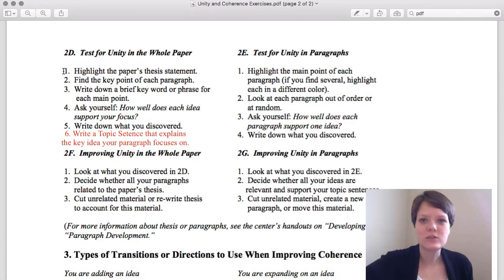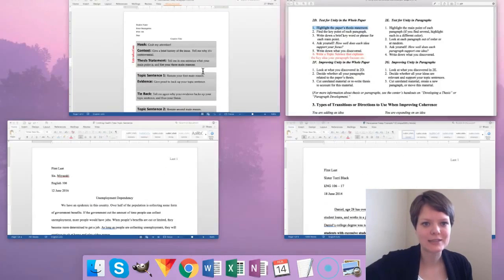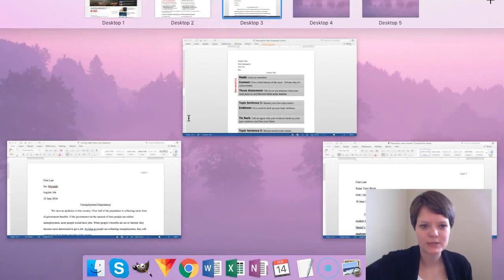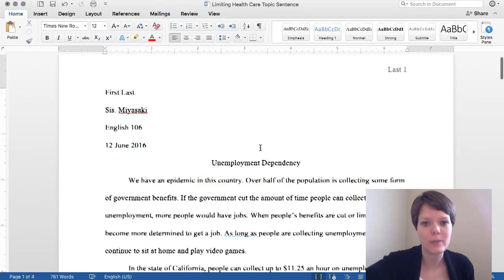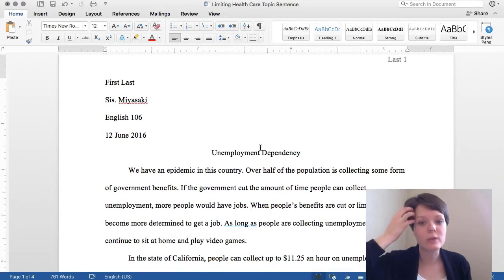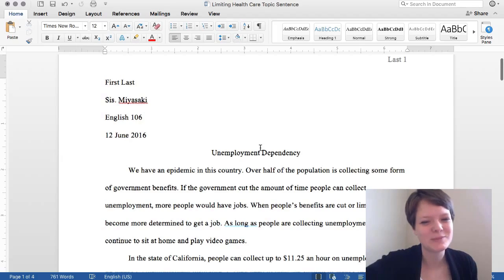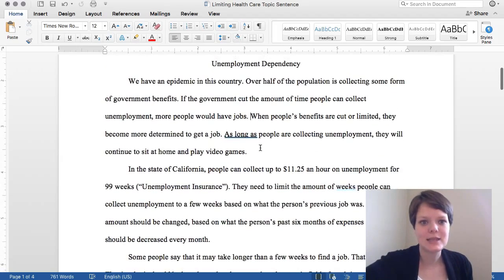So what it asks you to do to check for organization is first to highlight the paper's thesis statement. So let's go ahead and go through this exercise with one of our papers. I'm going to slide that over here. Let's look at it with unemployment dependency. This is a paper that we briefly reviewed in critical thinking paper, but that we can totally check for unity and coherence. So what is the thesis here?